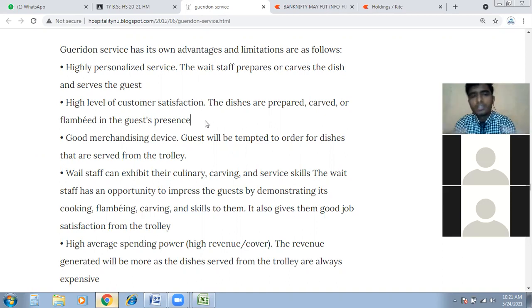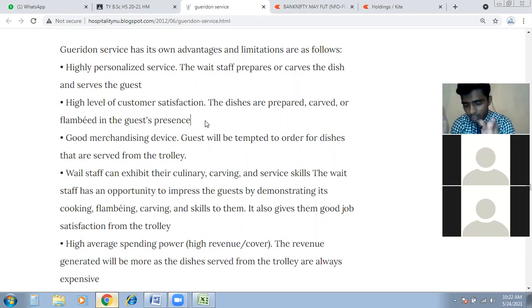So phone device, you know, the mobile, earphone, TV, laptop, these are the devices. Understand? So in this Garidon service, the Garidon trolley is a device itself we are using for merchandising. Merchandising means advertising or promoting the particular service to the guest. Understand now? We are promoting or advertising the Garidon service by using the device, which is the Garidon trolley. Got it?